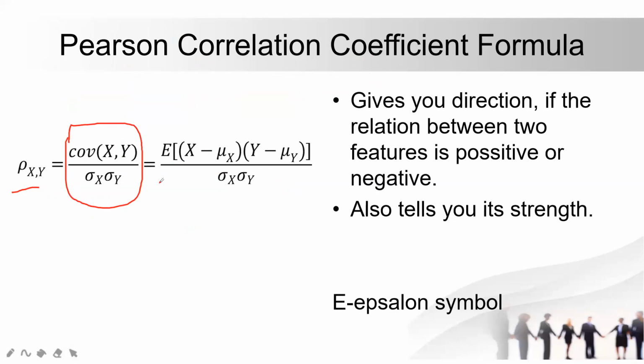Moving forward with this, we will be doing E of (x minus mu x)(y minus mu y). Now when we do this and we divide it by the standard deviation of x and the standard deviation of y, we get the strength too. Notice that the first part is the covariance formula only. We are just adding this division part, and by dividing this we get the strength. Now what changes here? Suppose we are getting a plus 5 relation. So we know it is above 0, a good relation, we can say a strong relation. I'm just giving you an example here.